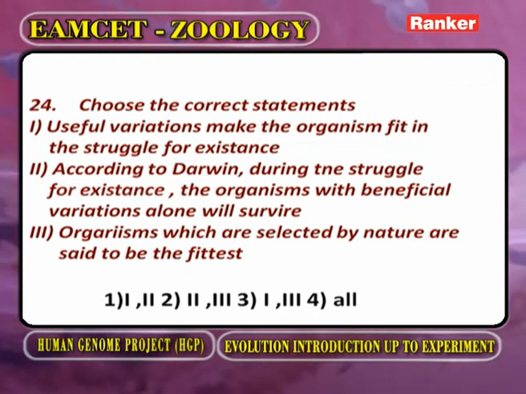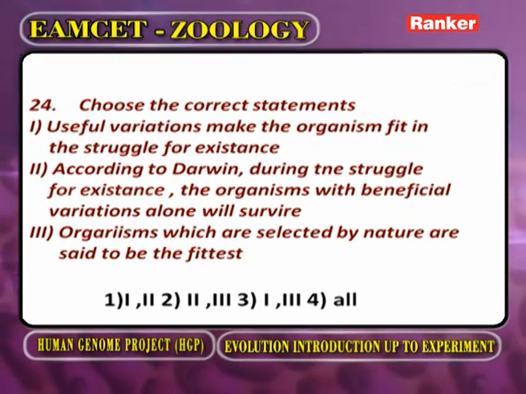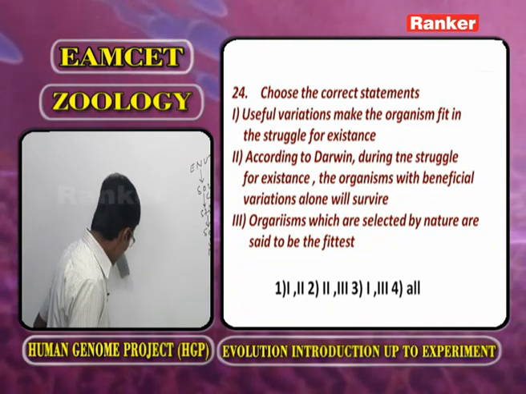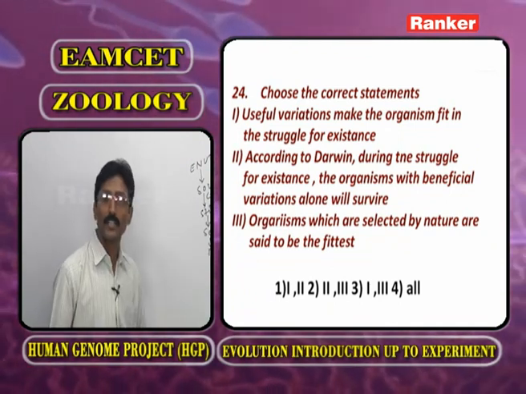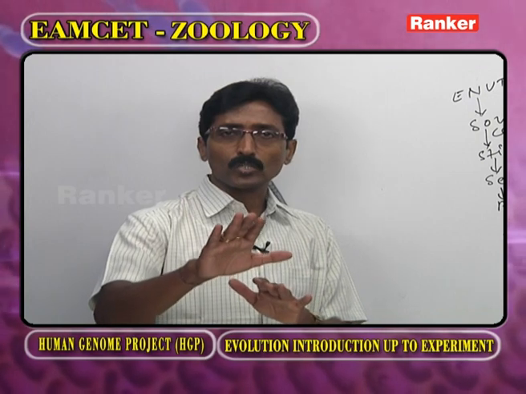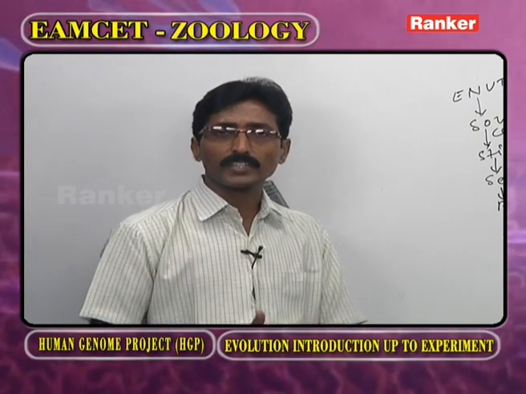Useful variations make the organism fit in the struggle for existence. Now, as we observe Darwinism, in order to explain evolution, he proposed the natural selection theory. According to the natural selection theory, every day in the universe, living organisms face a struggle for existence.